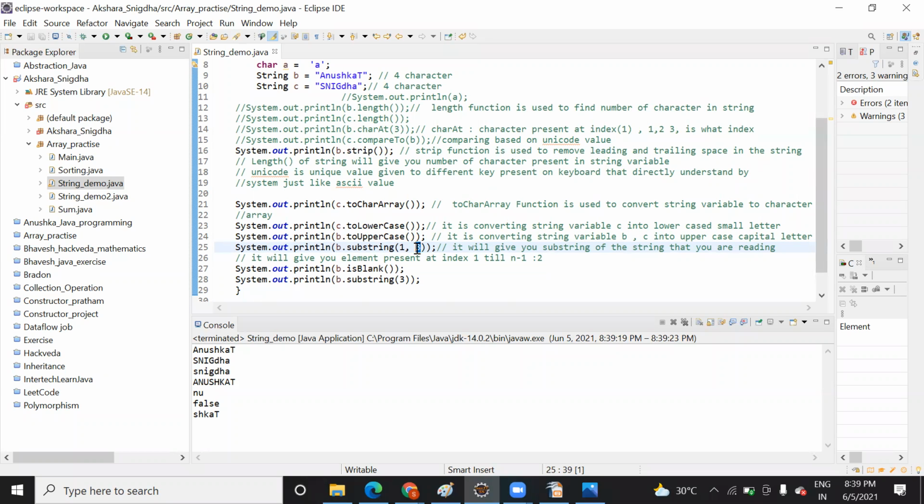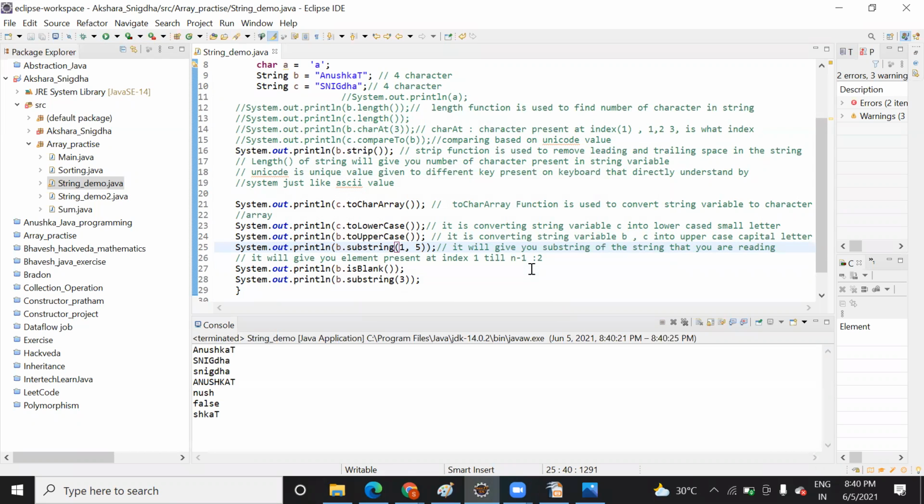You want to find a substring, so it will start from the beginning index, but it will print till n minus 1. Suppose I pass 5, it will give me characters from 1 till 4. Do you want to check it?